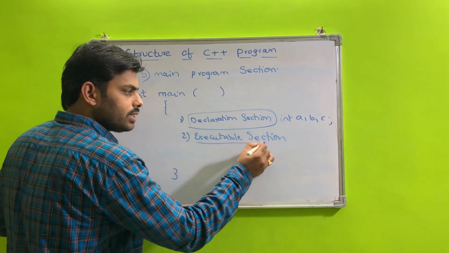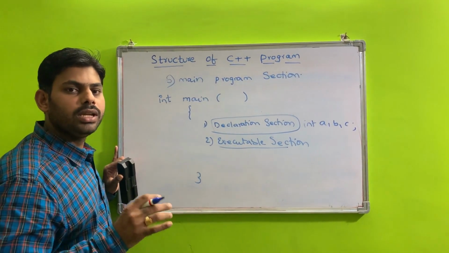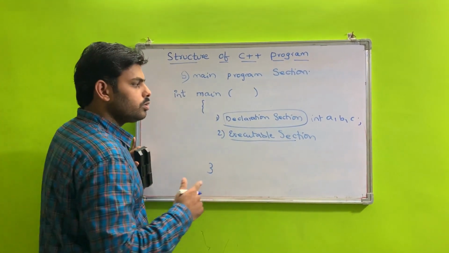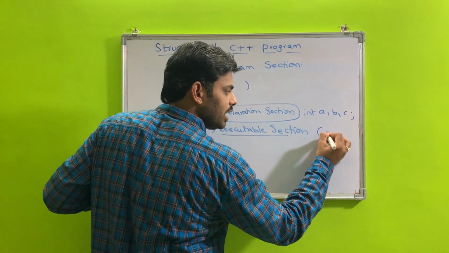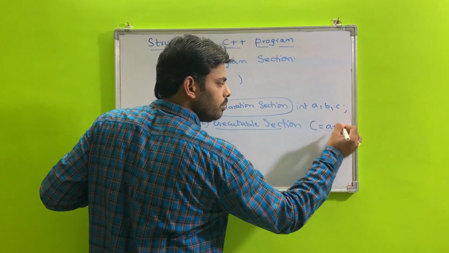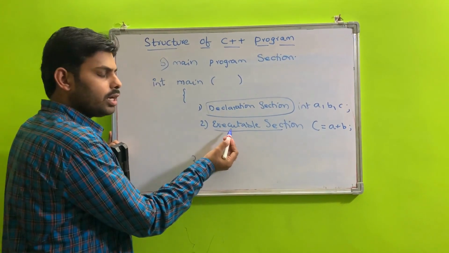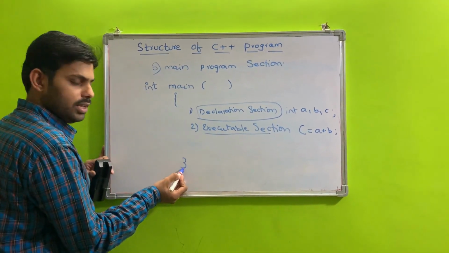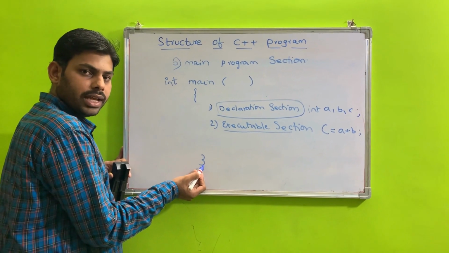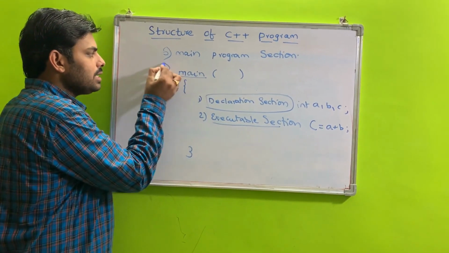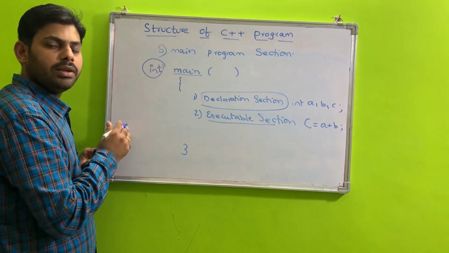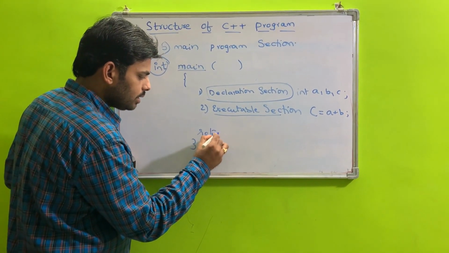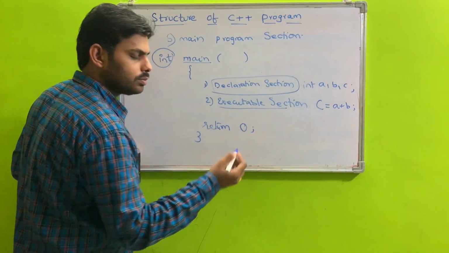In the executable section, which is simply the logic part of your program, the instruction is C equal to A plus B. So this is about the executable section. And finally, before the closing brace, the main function returns an integer value by default. So simply you have to write return 0.